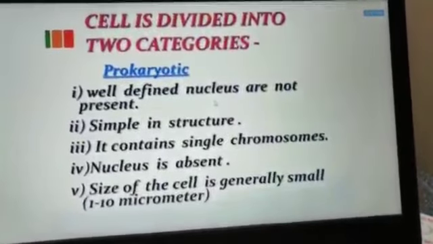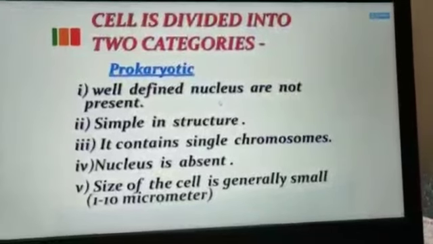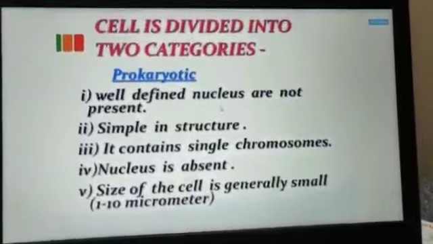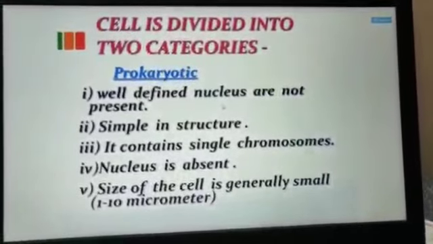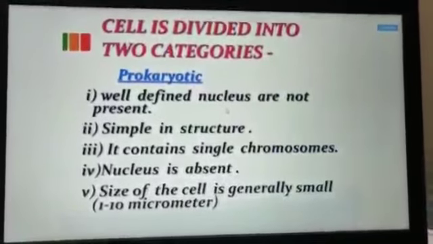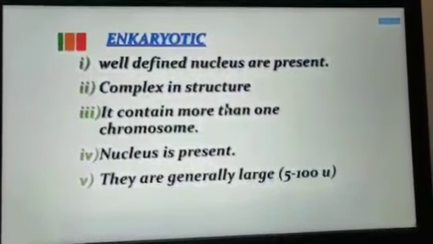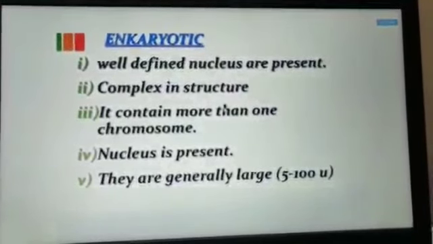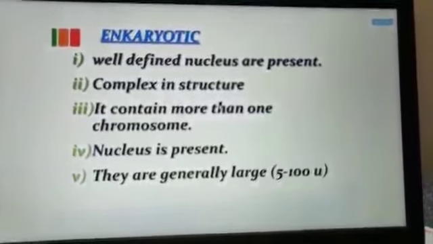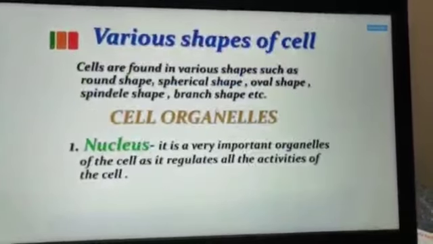The cell is divided into 2 categories: prokaryotic cell and eukaryotic cell. What do you mean by pro? Pro means primitive and karyos means nucleus. The cells which contain a primitive type of nucleus are classified as prokaryotic cells. Eukaryotic cell: eu means true, karyos means nucleus. The cells which contain a well developed nucleus as well as membrane bound organelles are classified as eukaryotic cells.